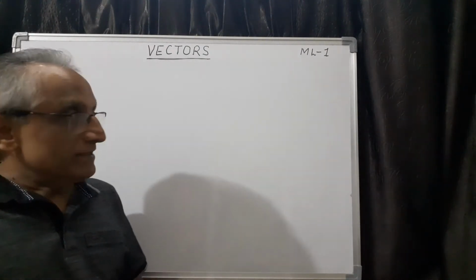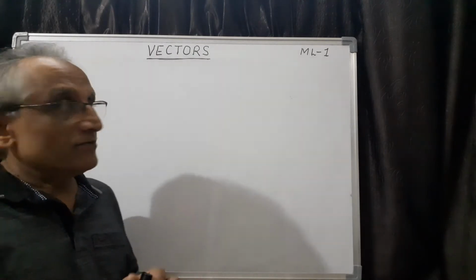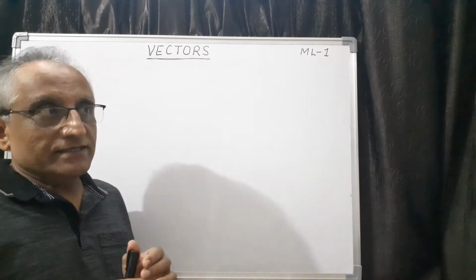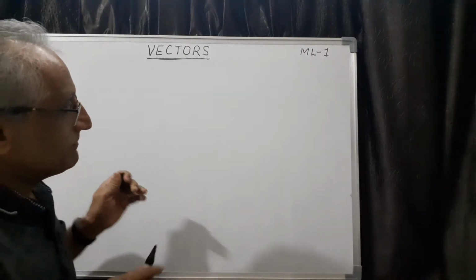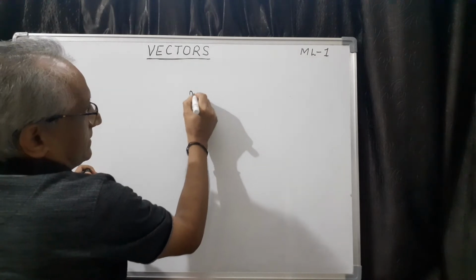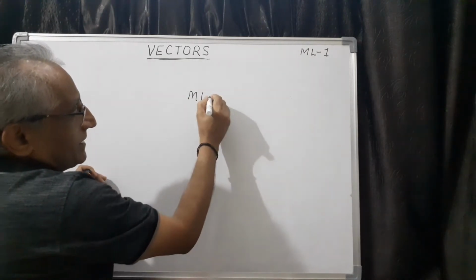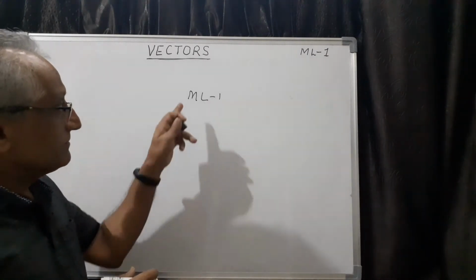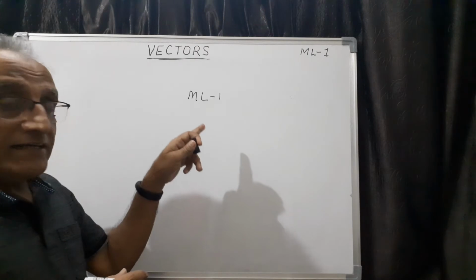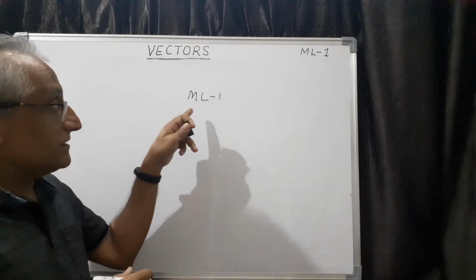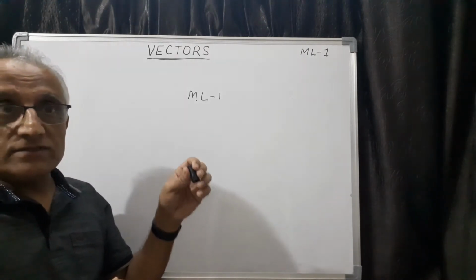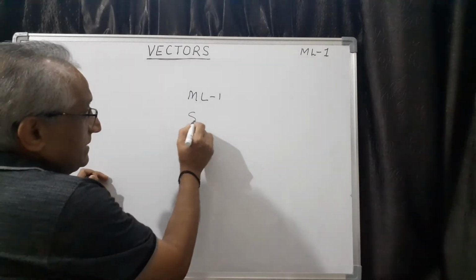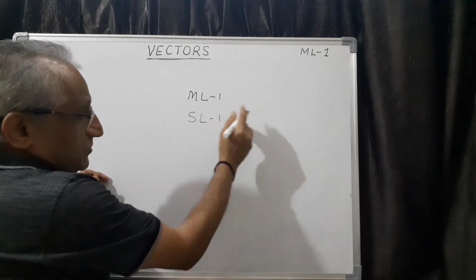Since it is the first lesson, let me tell you my plan of teaching. All the concepts, theorems, properties, derivations, etc. will be done under the lesson ML, that is main lesson, and it is 1, 2, 3, etc. in sequential order. So I will be completing the entire chapter with this main lesson, and the relevant simple examples will be discussed here. Then the questions and problems given in the exercise will be separately discussed under the supplementary lesson, that is also 1, 2, 3, etc.